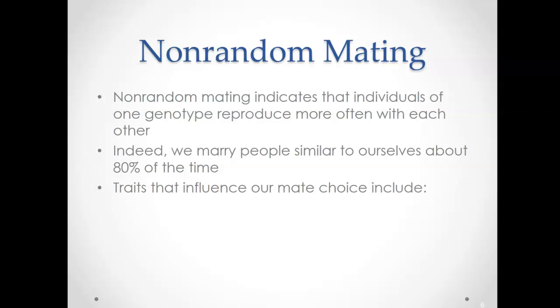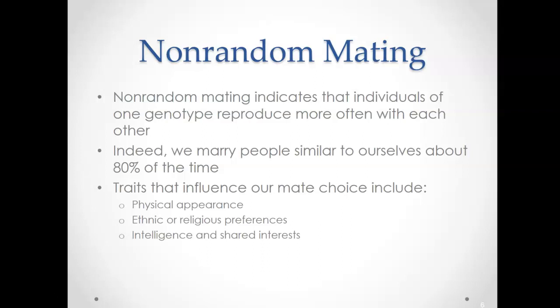And traits that influence our mate choice include all kinds of things. Again, it could be physical appearance. That could be the reason why we're choosing a mate. It could be an ethnic or religious preference that we have. It could be intelligence or shared interests. So again, there's a lot of things that we could look for in a potential mate that makes them like us. It doesn't necessarily always have to be physical in appearance. But again, if we have more in common with that person, we're more likely to choose them as a partner than if we have less in common with that person.